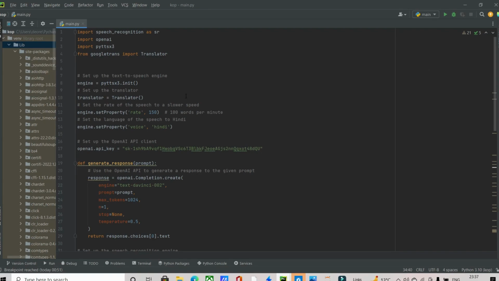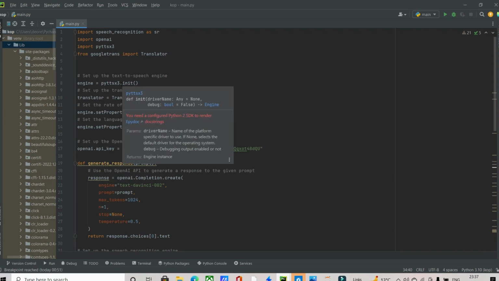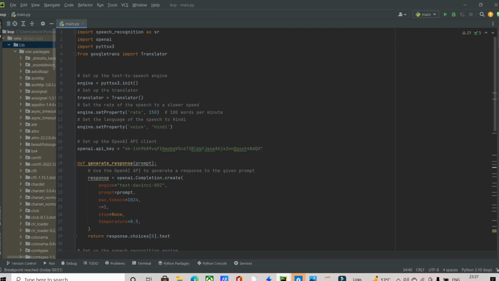Now we are setting up the engines. First we set the text-to-speech engine: engine equals pyttsx.init. Then we set up the translator.